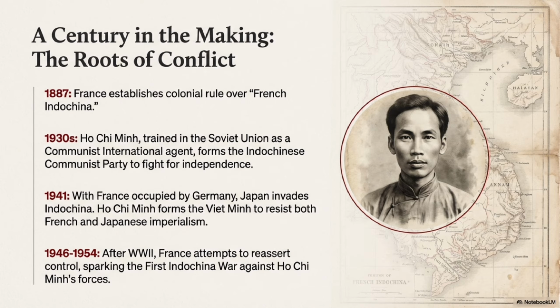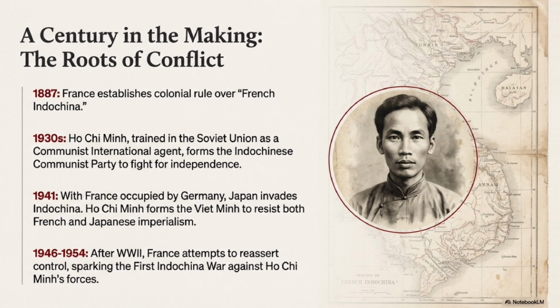During World War II, Japan invaded Vietnam while France was weak, creating even more chaos. Ho Chi Minh formed a resistance group called the Viet Minh to fight both Japanese and French control. After World War II ended, France tried to take Vietnam back, but this sparked the First Indochina War, setting the stage for a much larger conflict.